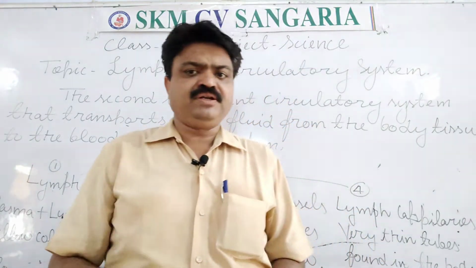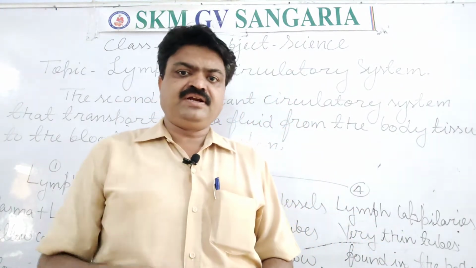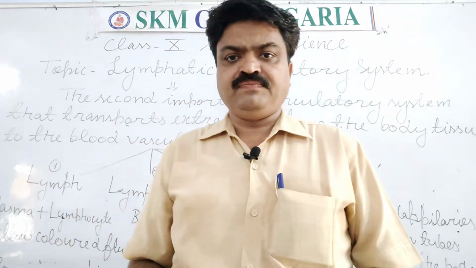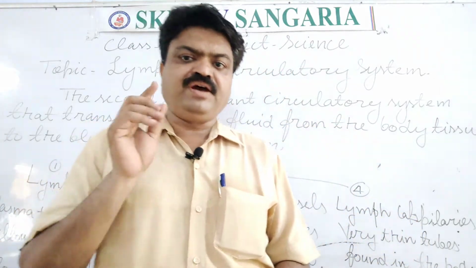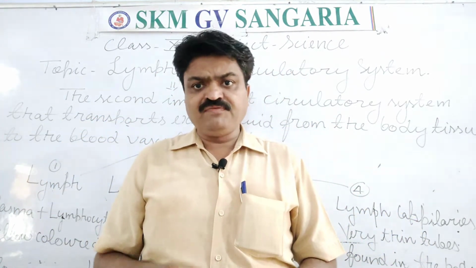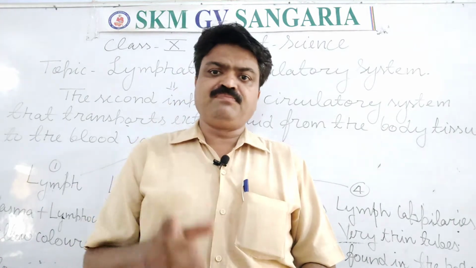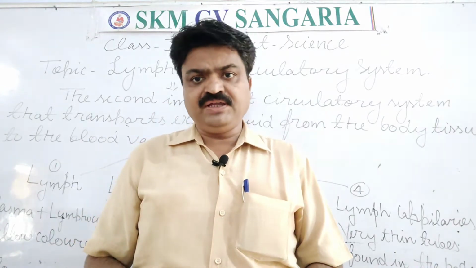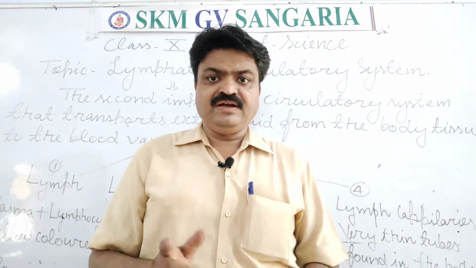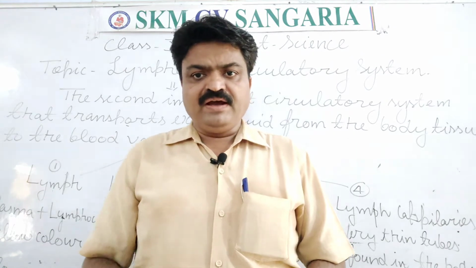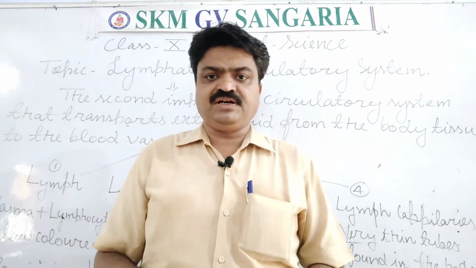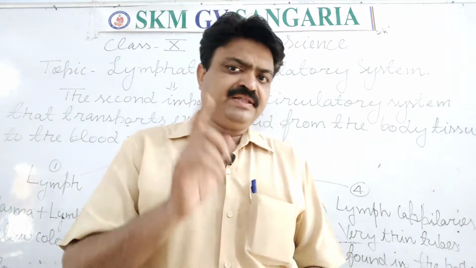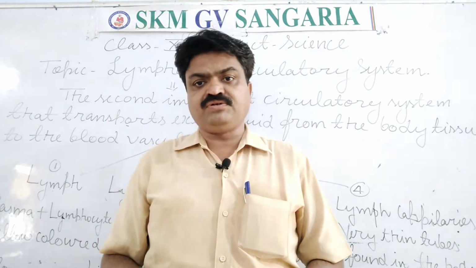Today we will discuss one important concept related to the circulatory system, and it is our lymphatic system, student. The lymphatic system is also a very important system, in which lymph is circulated from the body tissue to our heart with the help of lymph vessels and blood vessels, student. This lymphatic system is found just below our blood vessels, and in this the lymph is circulated.